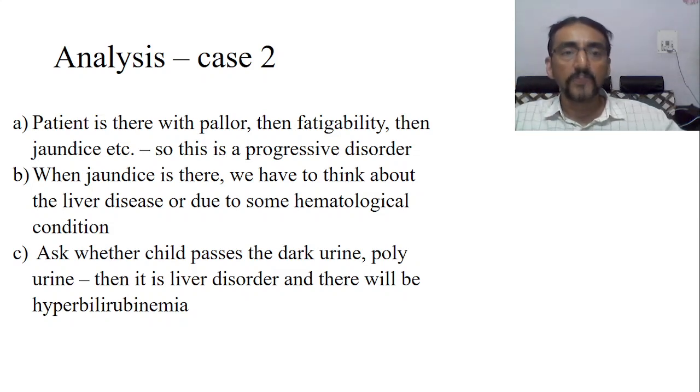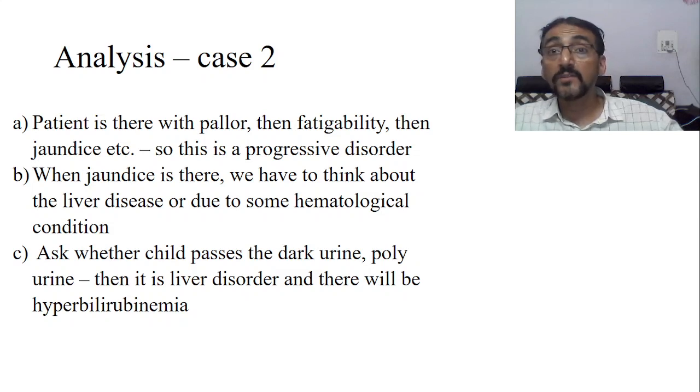When the jaundice is there, now we have to think about the liver disease. Obvious. If only pallor is there, then we can think about deficiency problem, bone marrow problem, or hemorrhagic problem, etc. But when the jaundice is there, definitely we have to think about the liver. Liver may not be able to convert the unconjugated bilirubin into conjugated bilirubin. That may be the cause. Or liver itself is diseased, therefore it is not able to convert. Number one is the load is more; usually the liver's conjugation capacity is 6 to 7 times more than the normal.